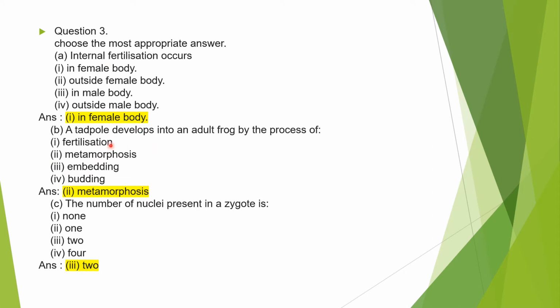B. A tadpole develops into an adult frog by the process of, what is the name of that process? It is the second option, metamorphosis. C. The number of nuclei present in a zygote is 2. Two nuclei are present there, which fuse and form one. But when the question is about the number of nuclei present, the answer is 2.